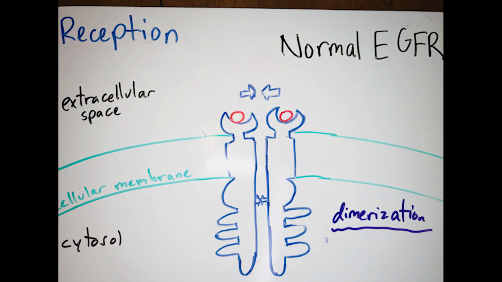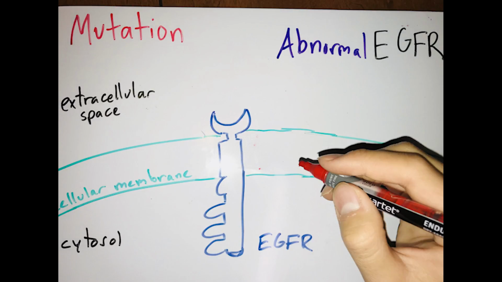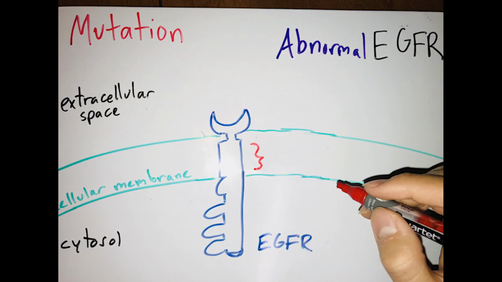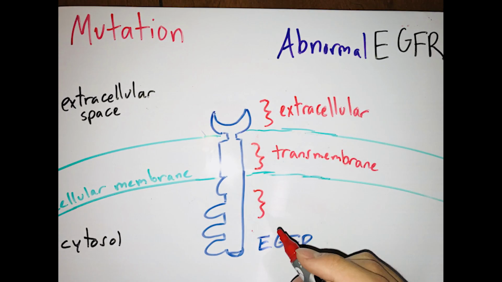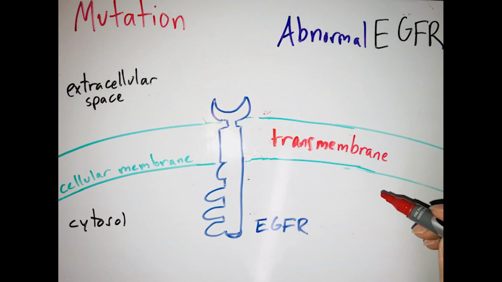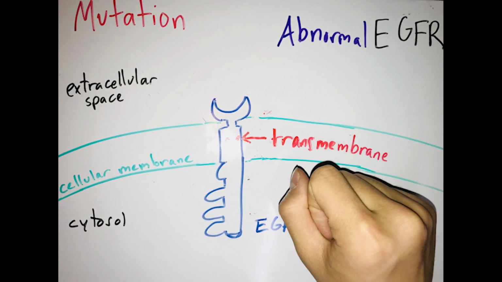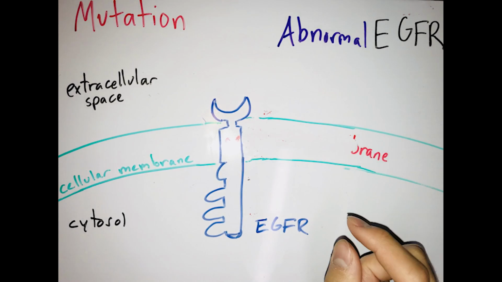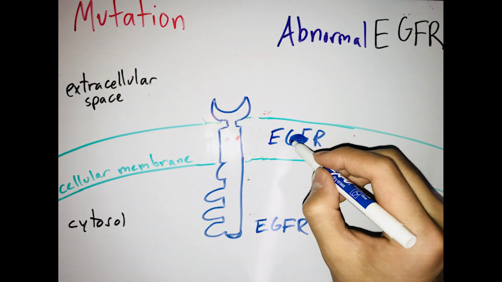When two monomers of EGFR receive the signal molecule, they dimerize, creating a dimer. Mutations of EGFR can happen in the transmembrane, extracellular, or intercellular domain. Point mutations in the transmembrane domain cause EGFR to spontaneously dimerize without the binding of a growth factor.